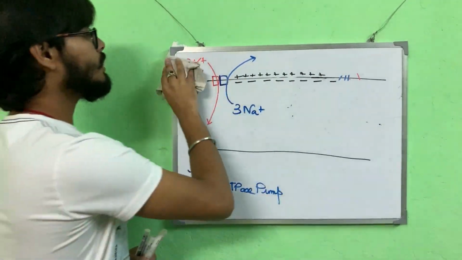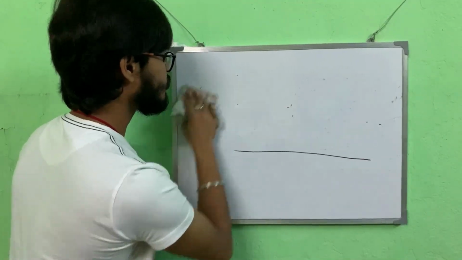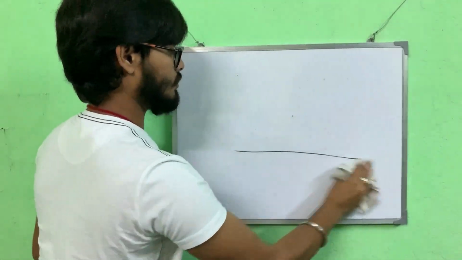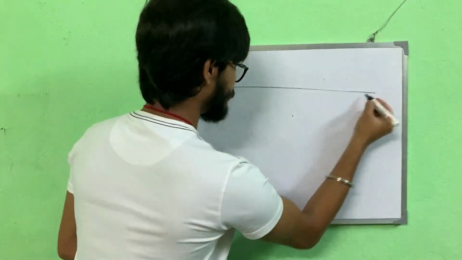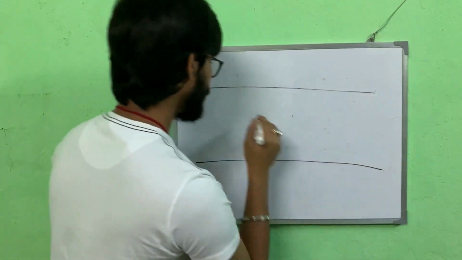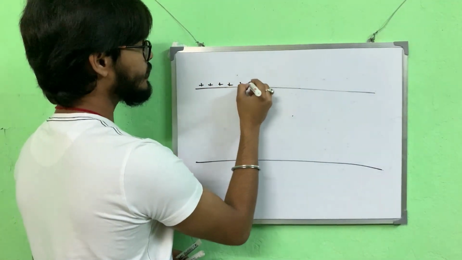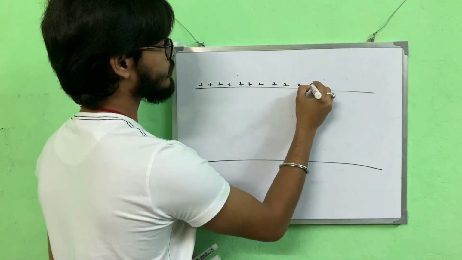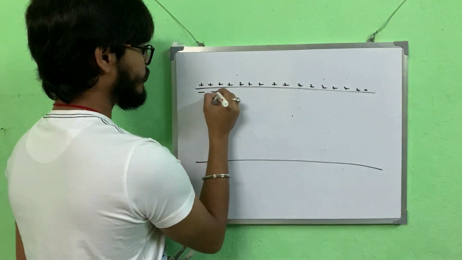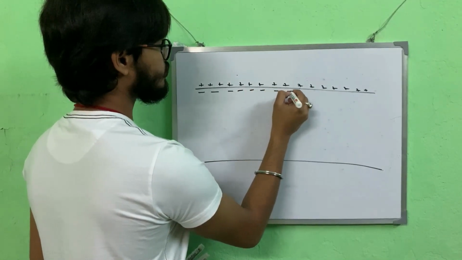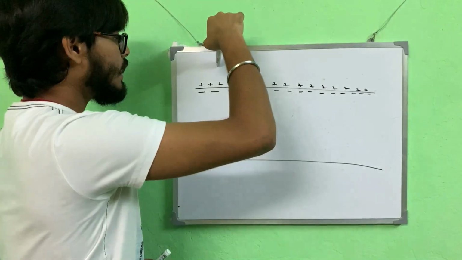Okay, so let me redraw it once again and explain to you the generation and transmission of nerve impulse. This is the axon. We have learned that initially there is positive charge outside. This is the normal scenario, and we have negative charge inside. Now say I put a stimulus.